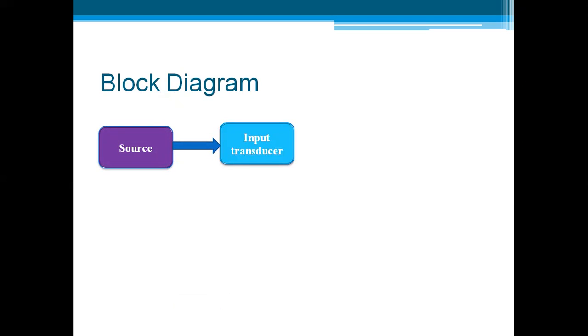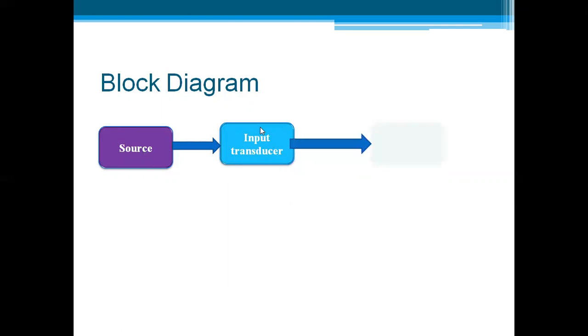Block diagram of a communication system. The basic block of a communication system is a source. Source is a point from where the data or the information is generated. After the source, the next block is an input transducer. As you all know, transducers are used to convert any form of signal into an electrical signal. So why do we need a transducer in this case? The source which we are having is the source of information, which generates the information. The information can be in the form of sound, or it can be a video or audio. So we need to convert whatever data we are having into an electrical signal, and for that we are using this input transducer.